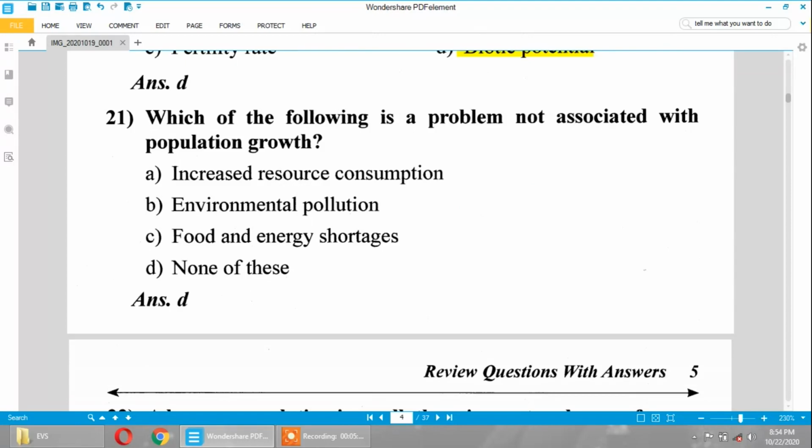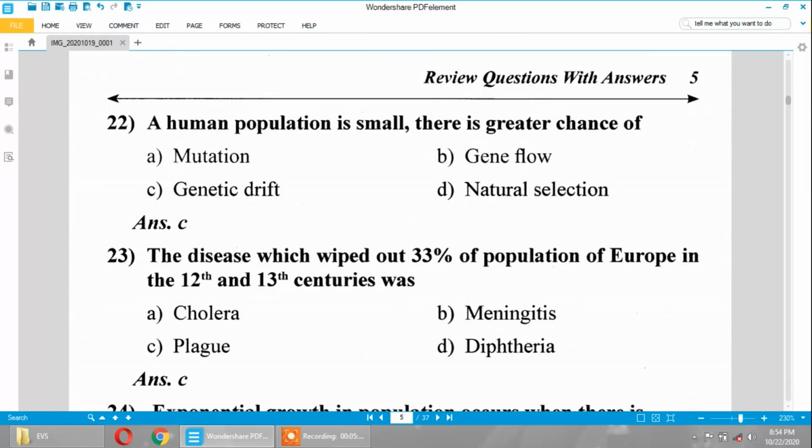Which of the following is a problem not associated with population growth? Increased resource consumption is also related to population growth. Environmental pollution is also related to population growth. Food and energy shortage is also related to population growth. Hence the answer is none of these. When human population is small, there is greater chance of genetic drift.